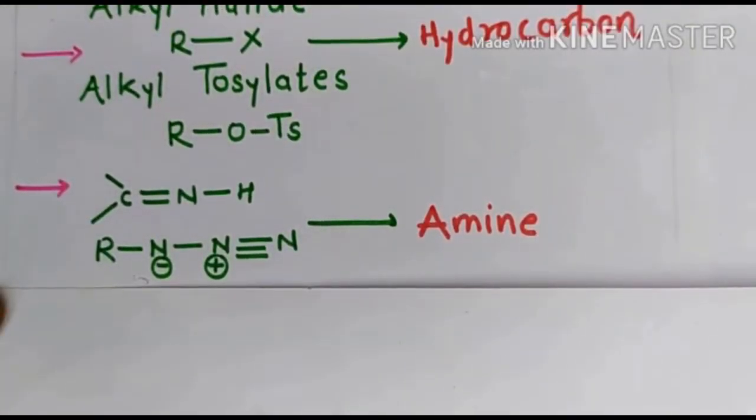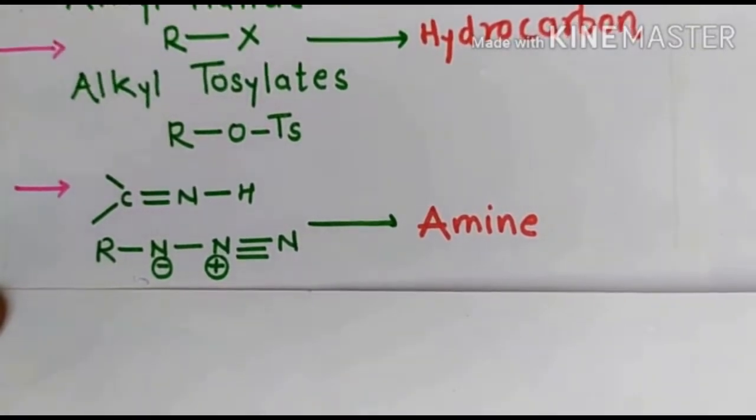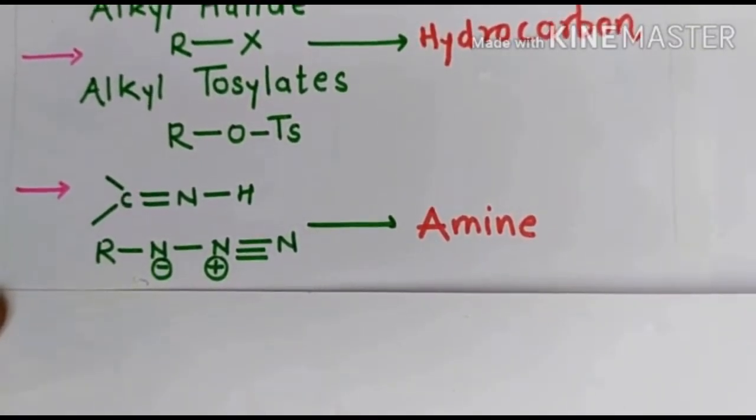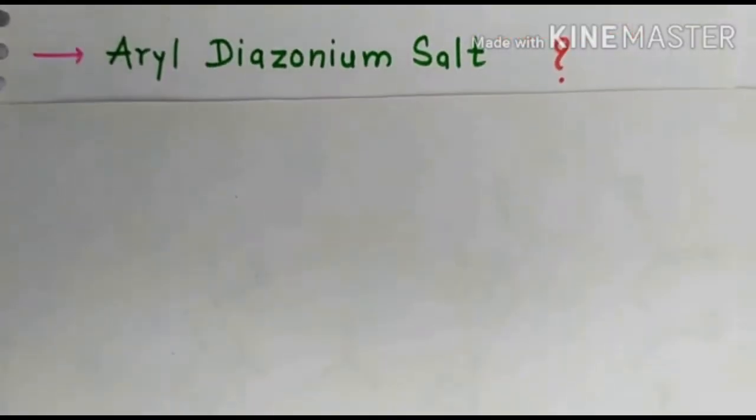Here is the most important point. Imines, iminium salts and azide are converted to the amines with the help of sodium borohydride. The amide will not be converted to the amine in the reaction with sodium borohydride. Anyone of you know what happens when aryl diazonium salt reacts with sodium borohydride? No? Listen carefully. Benzene is formed when aryl diazonium salt is treated with the sodium borohydride.